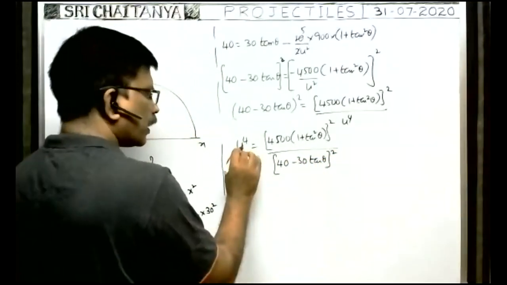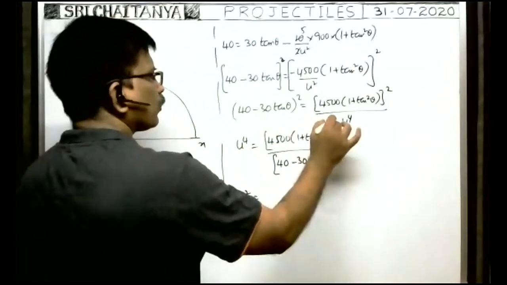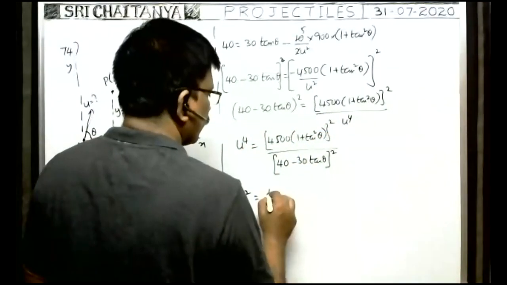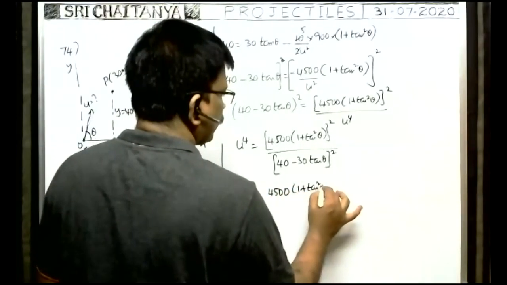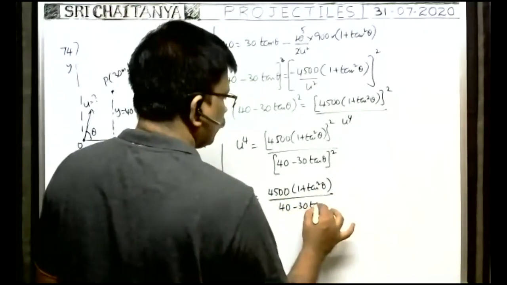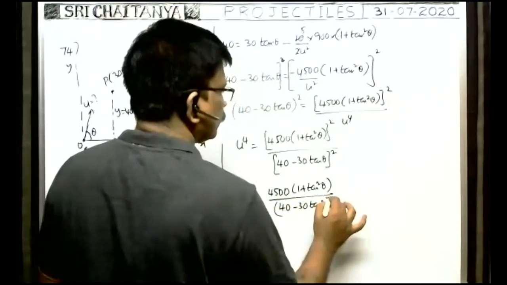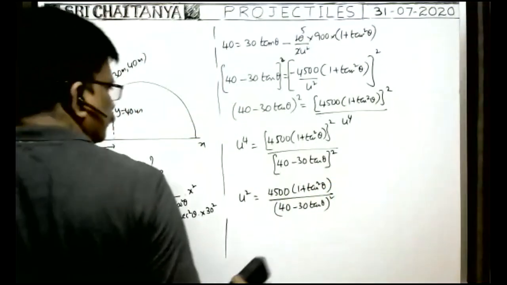Or u square is equal to the root of this, the square will be cancelled. Then u square is 4500 into 1 plus tan square theta by 40 minus 30 tan theta.